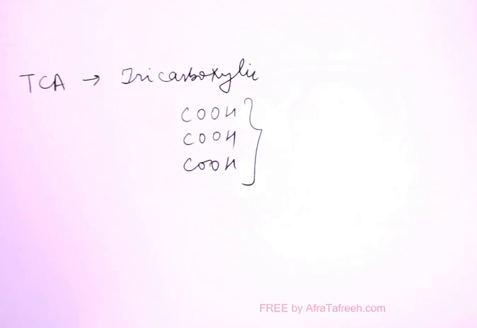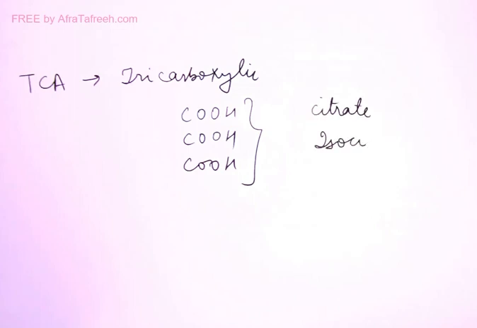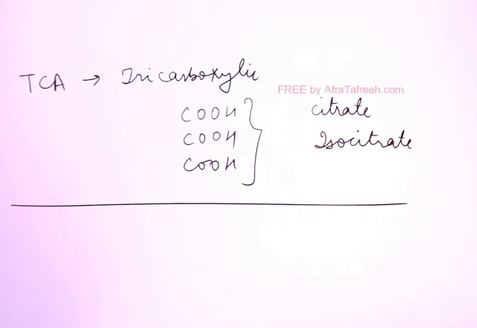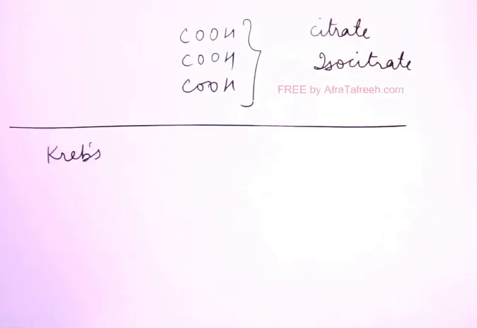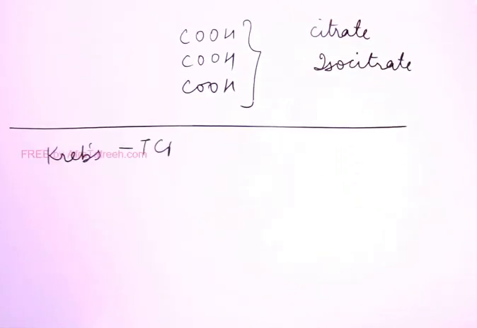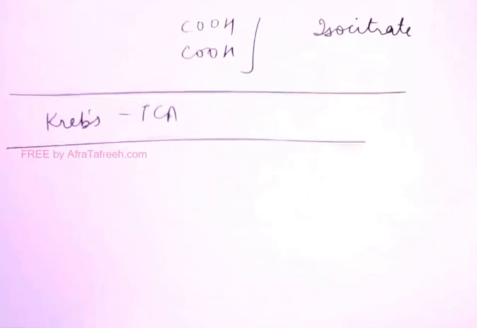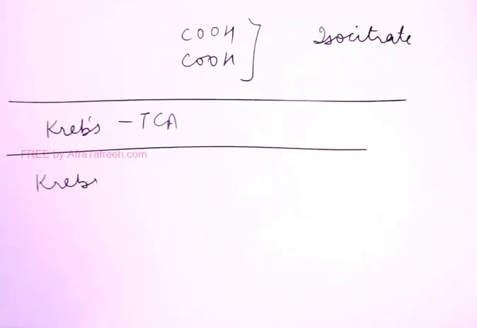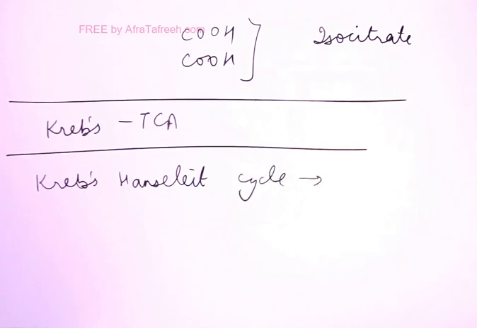And let me tell you, the first two compounds formed in TCA, that is citrate and isocitrate, are tricarboxylic acids, right? Now the other name is Krebs cycle, by the name of the scientist. So Krebs cycle means TCA cycle. But be careful, if Krebs-Henseleit cycle is written, that is not the TCA cycle, that is the urea cycle, right?